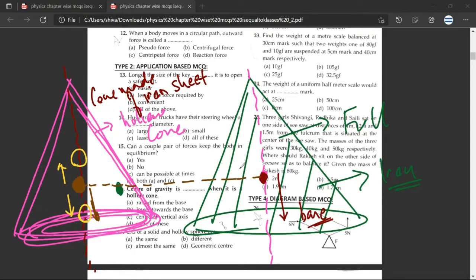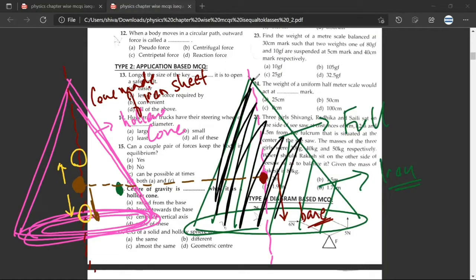Because see, as long as it is full, let me mark it like this, then the things are very obvious. Yes, the center of gravity of this will be here. But now we need to think about this: if the center of gravity of the full cone is here, then if we are dealing with a hollow cone, will it move up or will it move down? Have you understood the problem? Yes, sir.